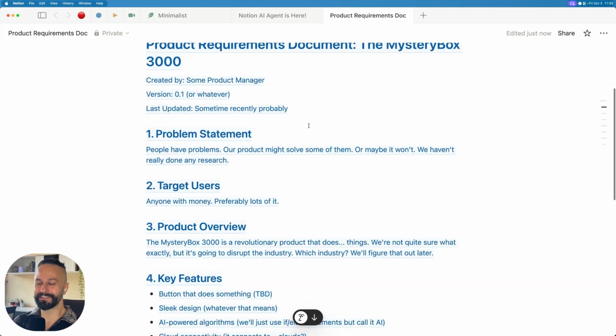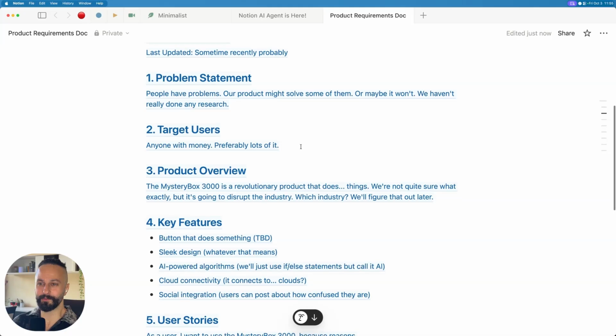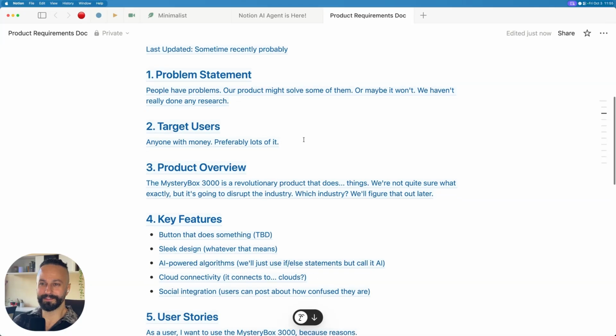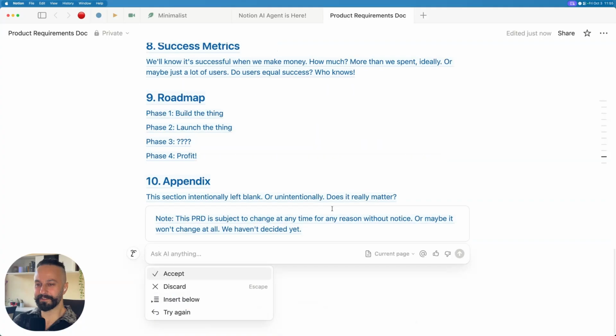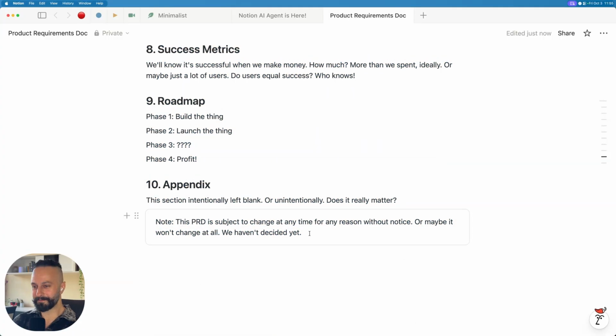Okay, so I think it understands my sense of humor at least. Target users: anyone with money, preferably lots of it. This is good. Okay, AI with a sense of humor, I like it. All right, let's hit accept. It's actually really funny. Wild that AI can make me chuckle.